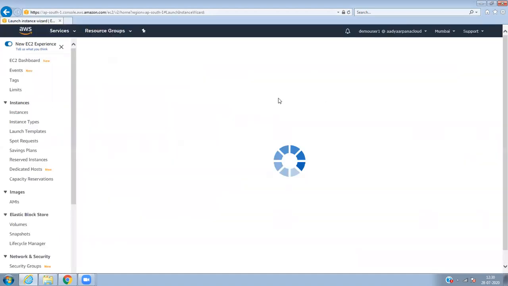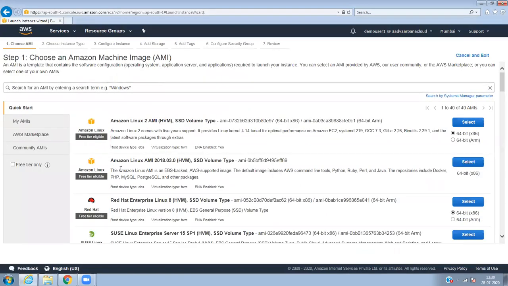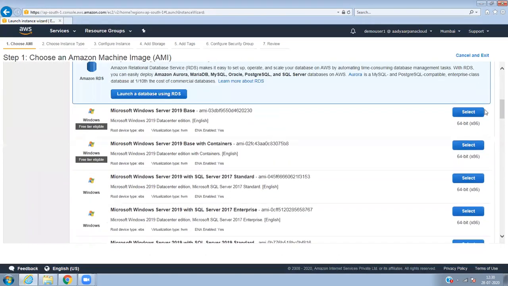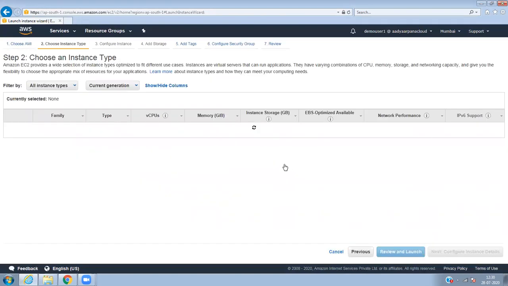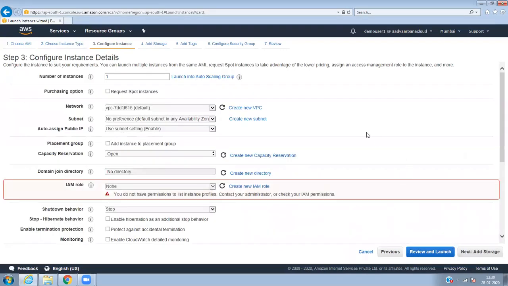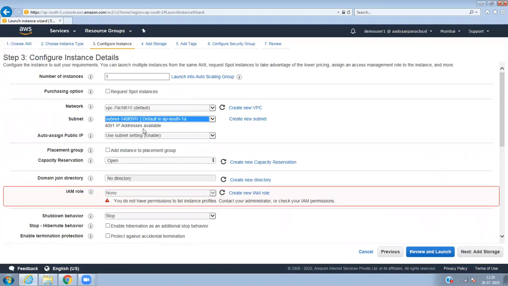Let's create an instance. See, for example, I've given access to only EC2 and CloudWatch. Select the operating system as whatever, Windows, click on next configuration, and here you do not have permission to list, contact your administrator.